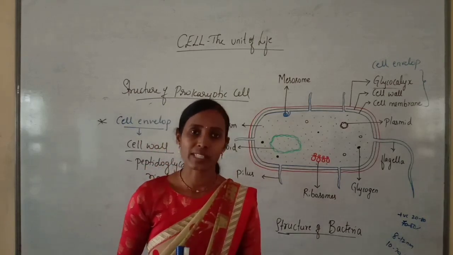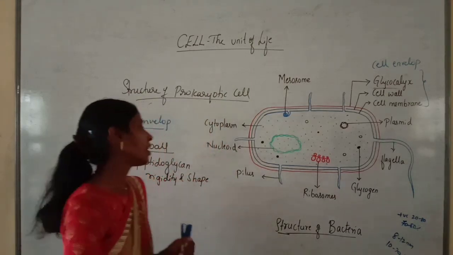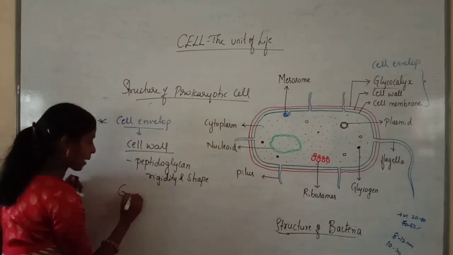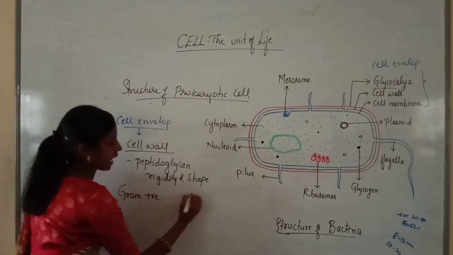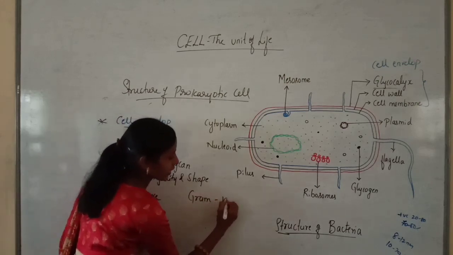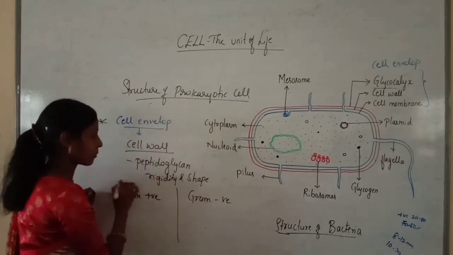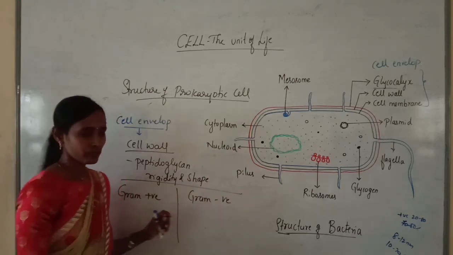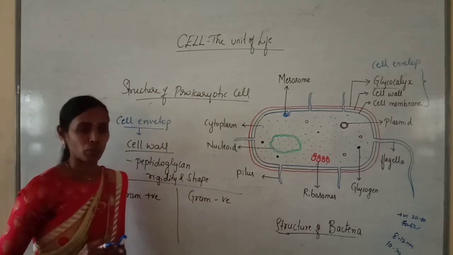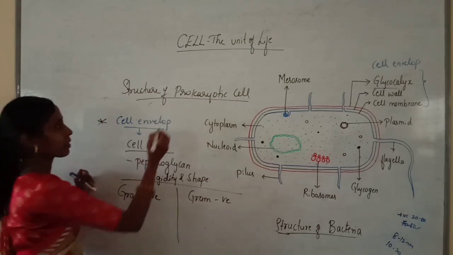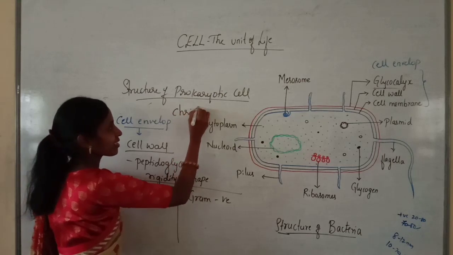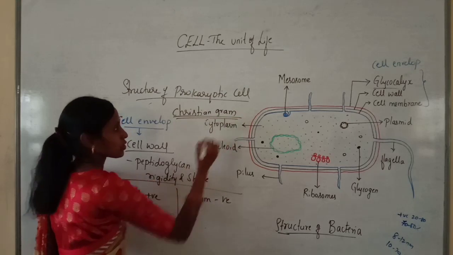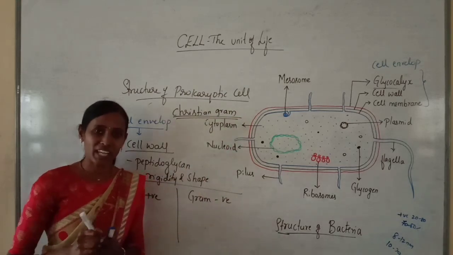So depending upon the cell envelope and staining procedure, the bacteria can be classified into two types. They are gram-positive bacteria and gram-negative bacteria. So bacteria are mainly of two types, gram-positive and gram-negative. Actually, this staining procedure was given by Christian Gram. He was the person who developed the staining procedure.